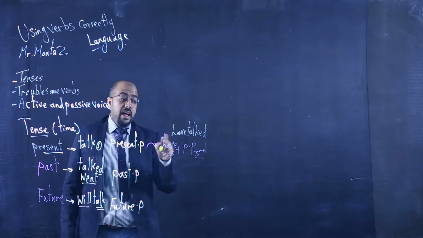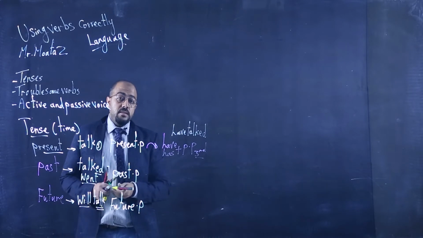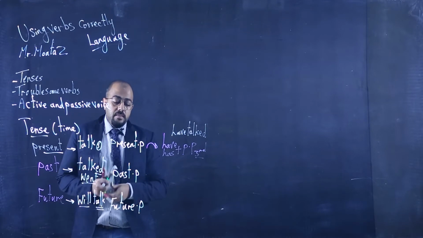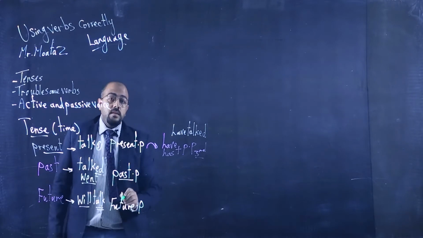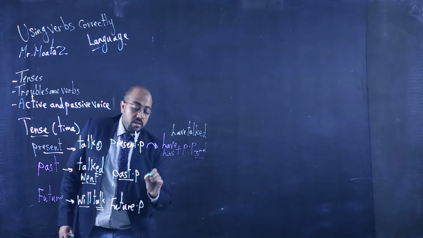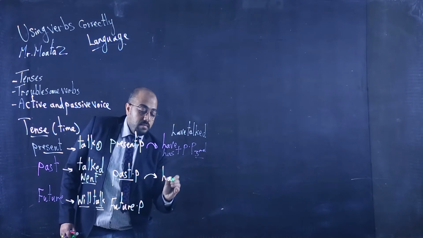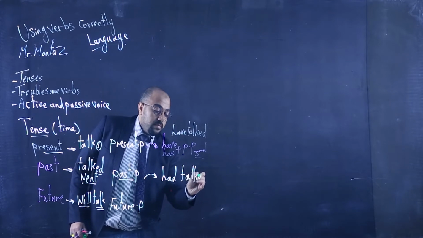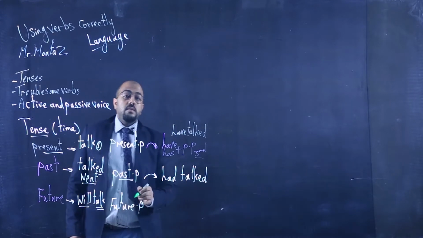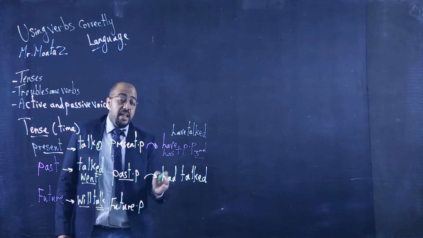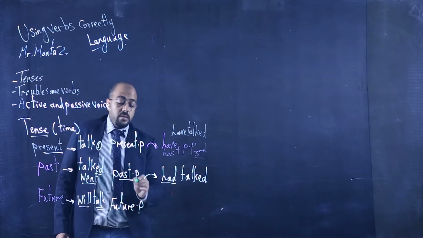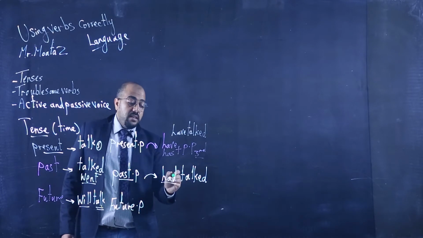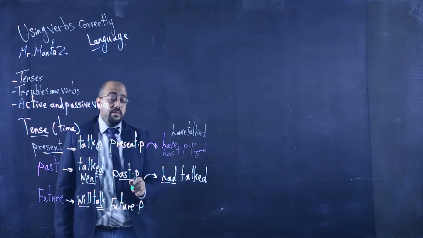Has talked or have talked in the perfect. What about the past? The past we have here had talked, as shown in the past perfect: had followed by the third form of a verb.